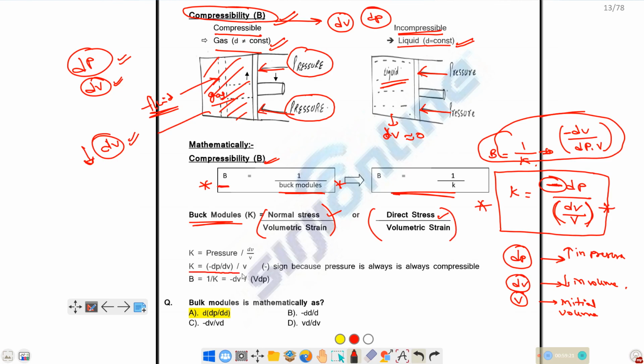K is equal to minus dP divided by dV by V. The negative sign indicates that due to increase in pressure, volume will decrease. That is, if dP is positive, dV will be negative. So for that we kept the negative sign. So mathematically, bulk modulus is equal to minus dP divided by dV by V. This is the mathematical expression for bulk modulus.